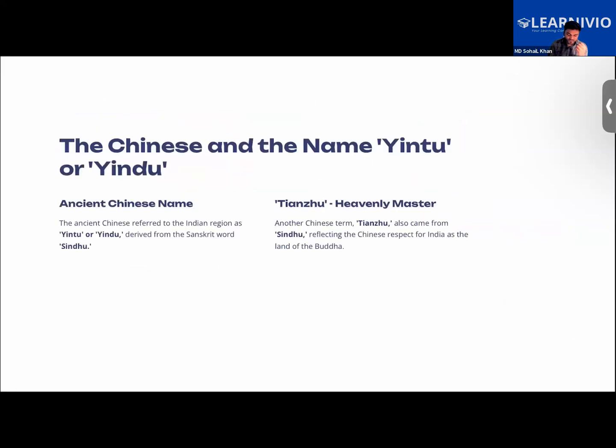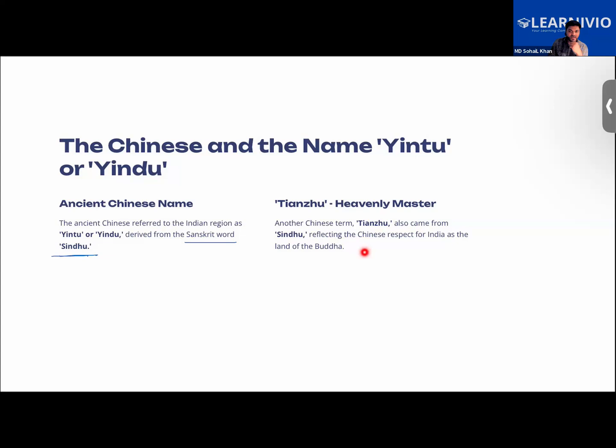Further, we learned how the Chinese used the terms Hindu and Indu. The ancient Chinese people who came to India for trade referred to India as Hindu or Indu, a term derived from the Sanskrit word Sindhu. Then there is another Chinese term, Tianzhu, that also came from Sindhu.